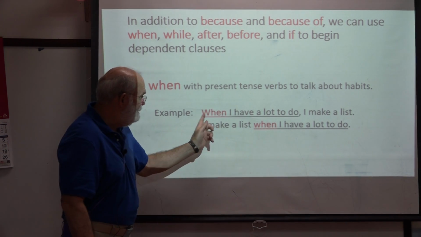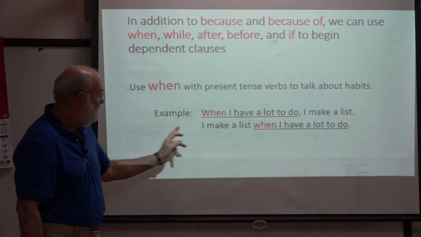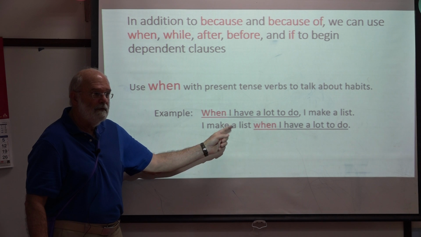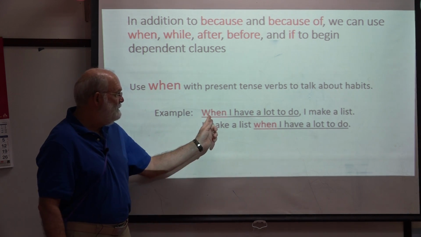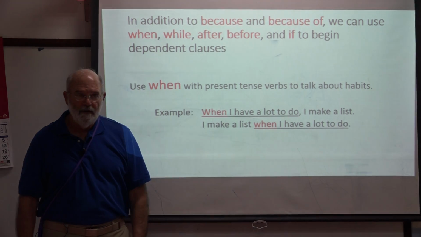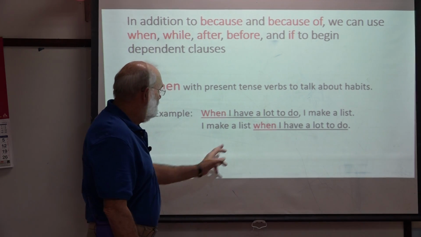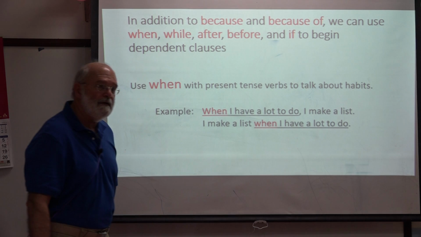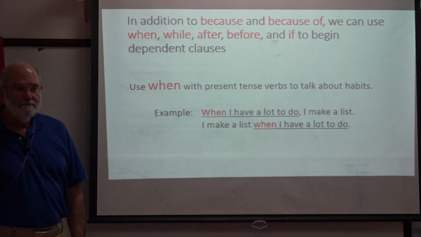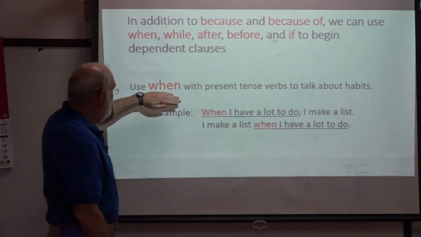I make a list when I have a lot to do. When I have a lot to do, I make a list. See, the meaning is the same. You can do it either way. But because we put the clause at the beginning of the sentence, we stick a comma there. Because the clause is at the end of the sentence, we do not put a comma there. Okay? That's when we use when.